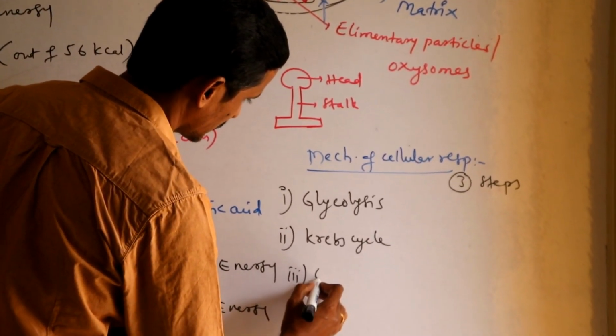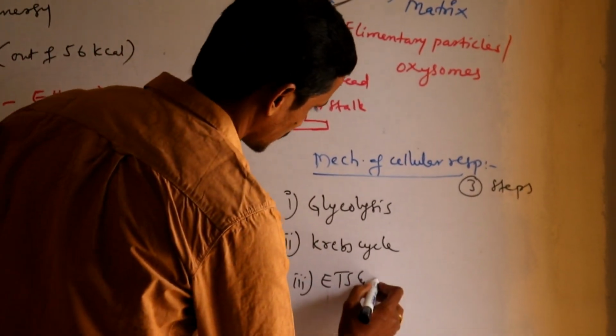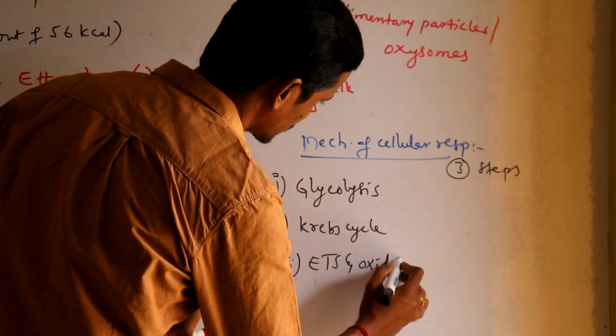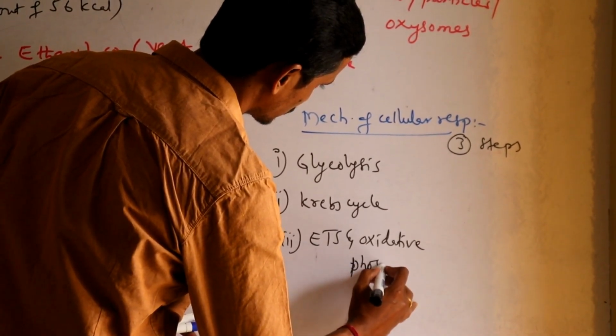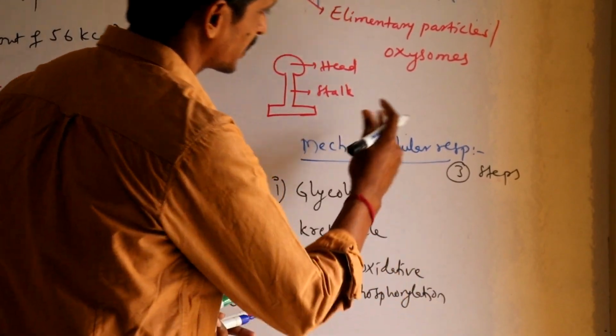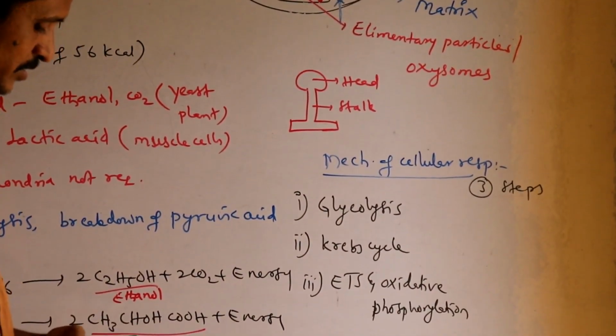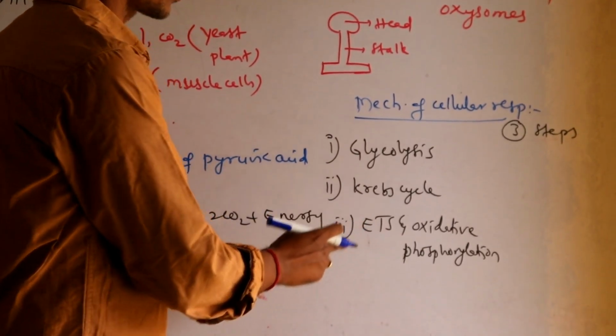Third one is electron transport system, ETS, and oxidative phosphorylation.